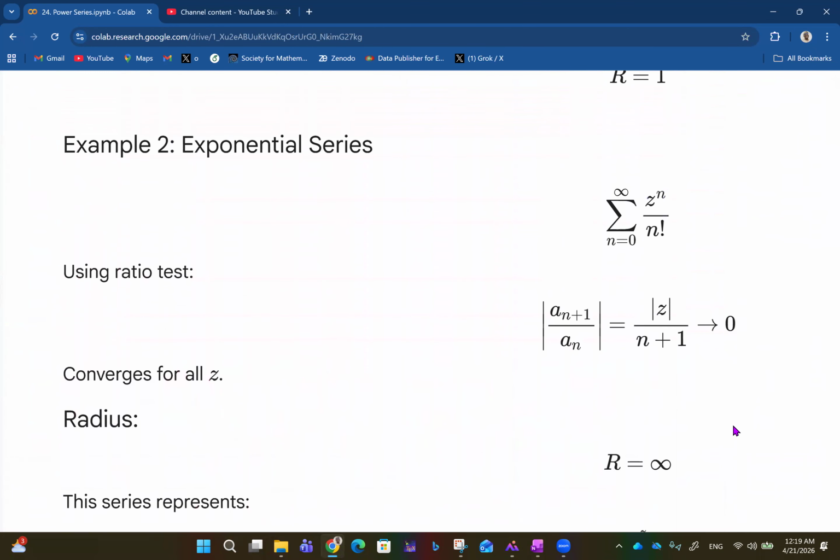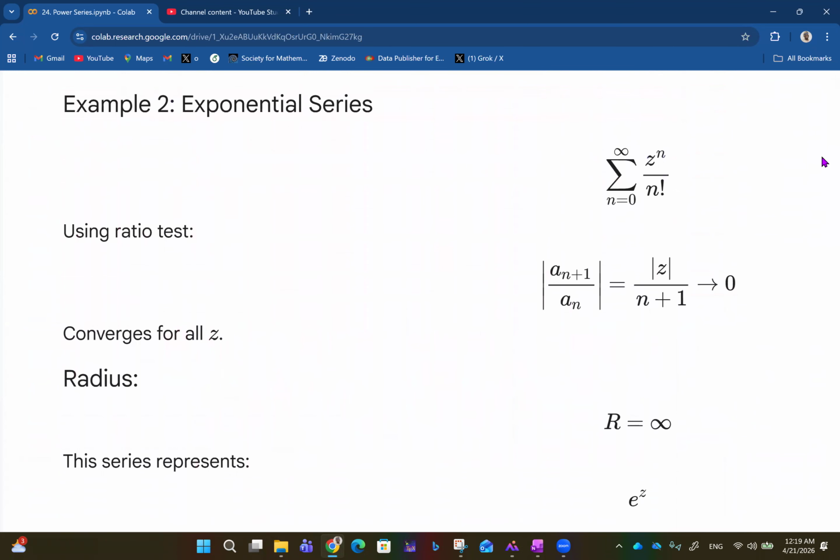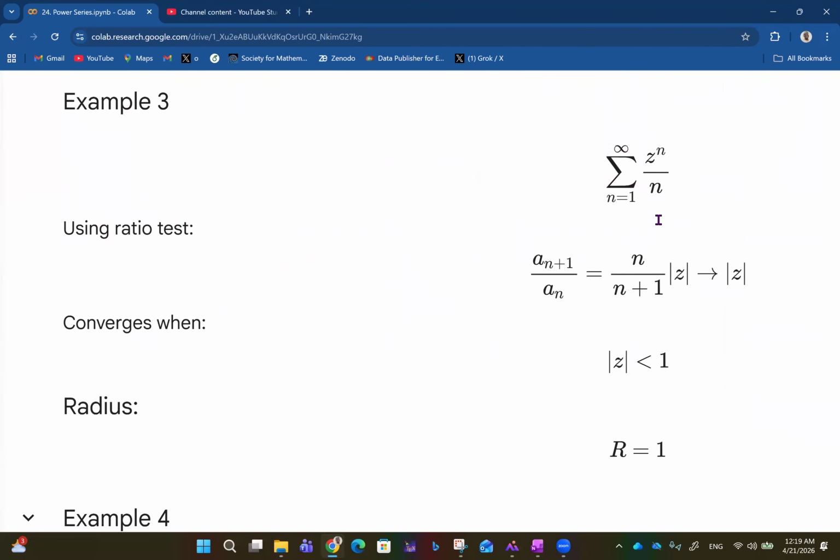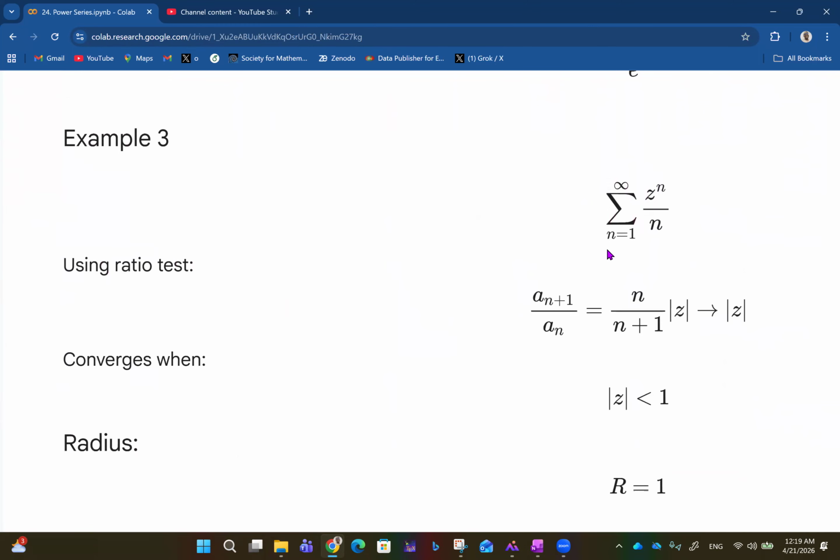Now this particular exponential series represents e raised to the power z. This is another expression for e raised to the power z. So for example 3, we have the summation from n equals 1 to infinity of z raised to the power n over n. This is almost looking like the exponential series, but it is not, because this is not n factorial. So if you do the ratio test, we divide through by n and take the limit. So we have 1 over 1 plus 1 over infinity. 1 over infinity here is equal to 0. So we have 1 over 1.